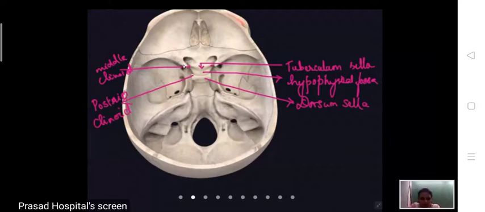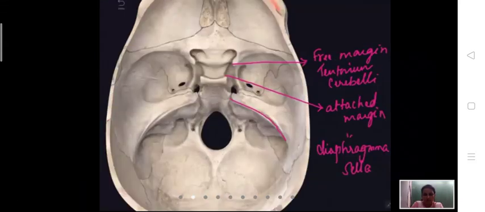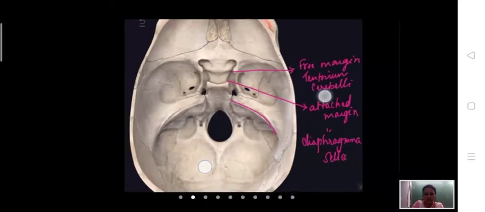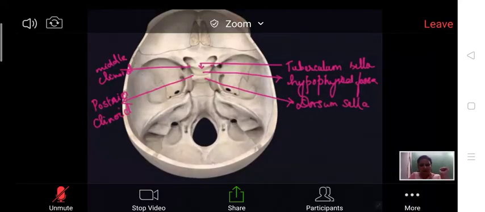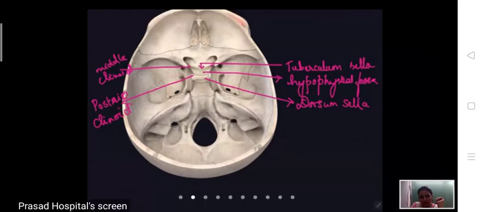Another structure, this is the position of the superior orbital fissure. So first you can see the attachments. This area gives attachment to the tentorium. I showed earlier, this structure is present like this.